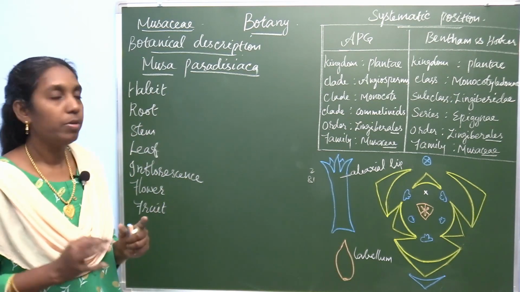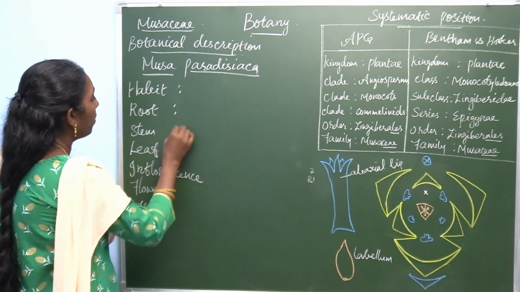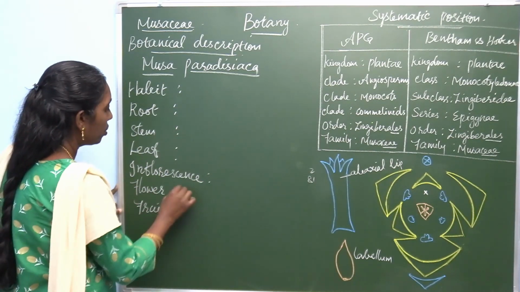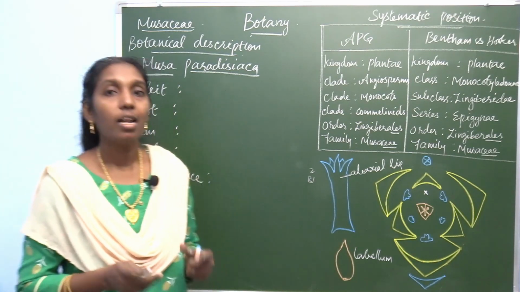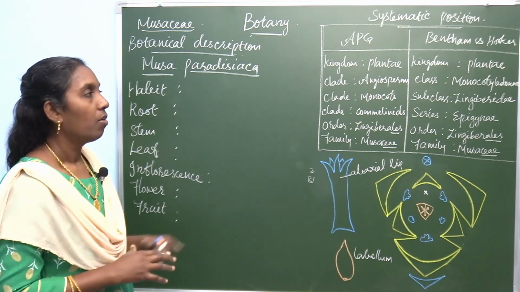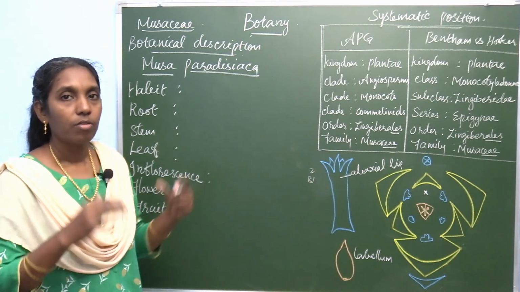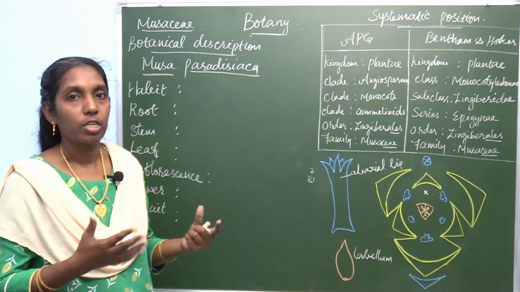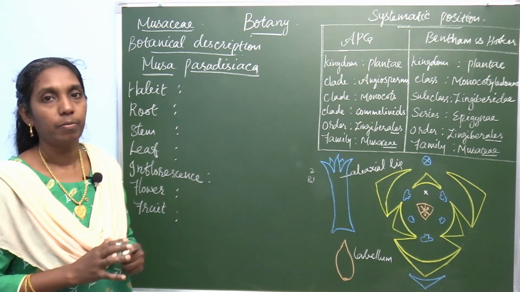Let's see the habit of this plant, Musa paradisiaca. It is a monocarpic perennial herbaceous plant. When you look at this banana plant, it looks like either a shrub or a tree, but it is not. It's a herb.